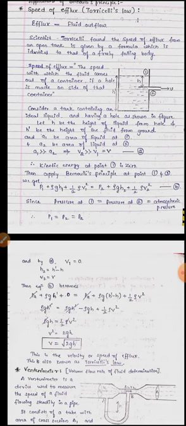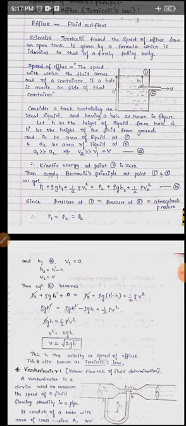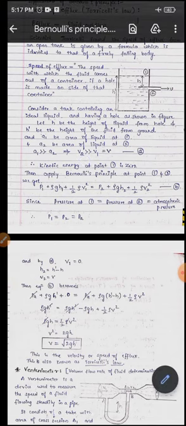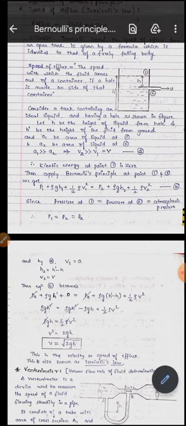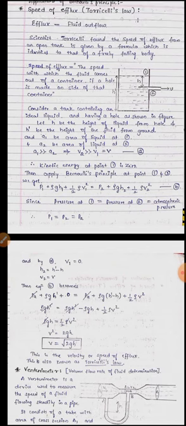From this, by using the continuity equation, as A1 is very much greater than A2, V2 is very much greater than V1. That is, the velocity of flow of liquid coming from this tiny hole at point 2 is very much greater than at point 1.